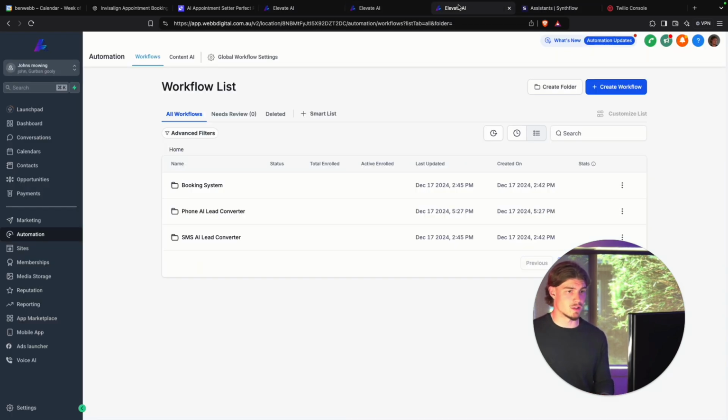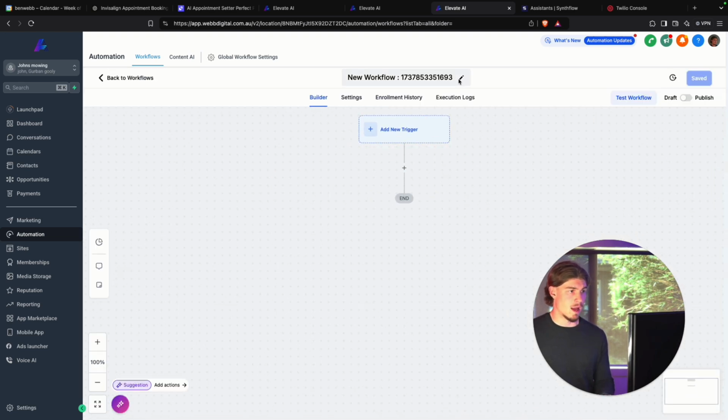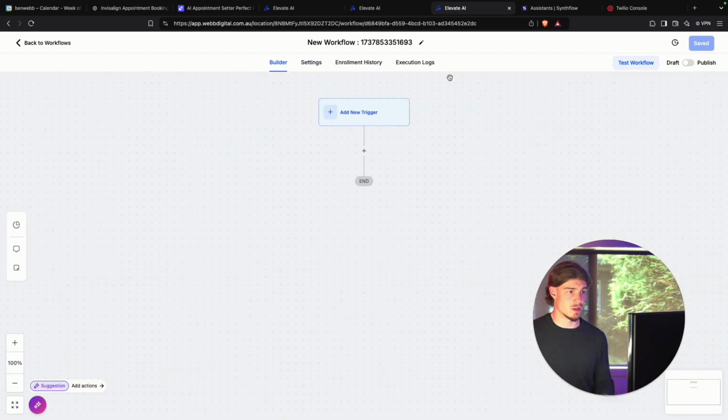What we're going to do is go into the workflow list, and I'm going to create a new workflow. And this workflow will basically just trigger the call. So you do need to have the Synthflow plugin to HighLevel. You basically download it as an app. If you have HighLevel, if you're familiar with it, you will know how to do that very easily. I'm going to call this Synthflow. In fact, I'll just call trigger.